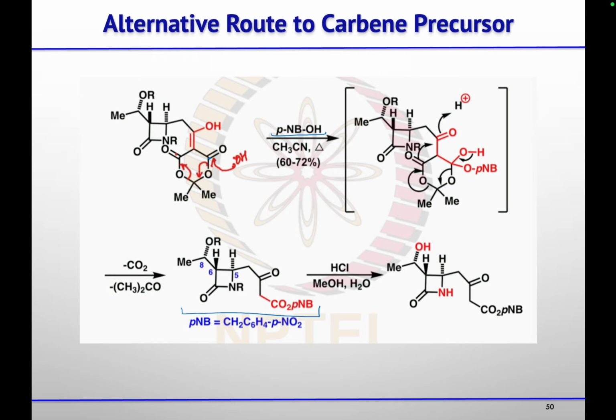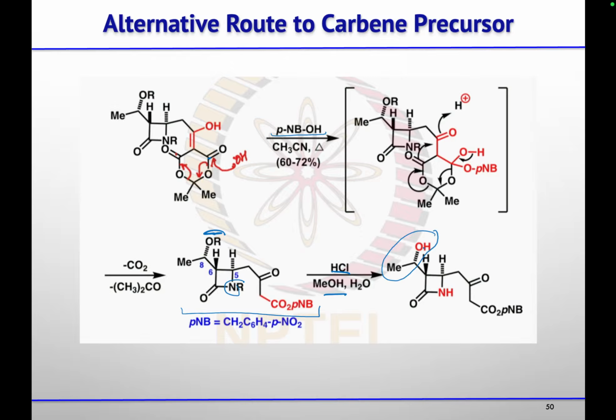After getting this, they did here the removal of this R group, that is the acetyl protecting group, using HCl and methanol. So they got OH and NH. Now, in this case, they are getting the reverse stereochemistry at this position.